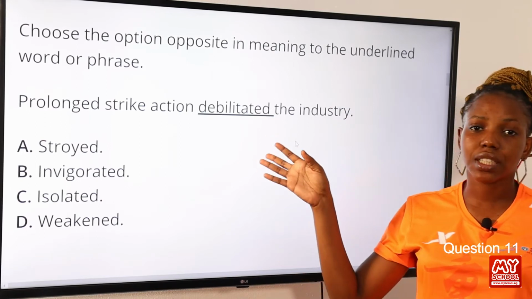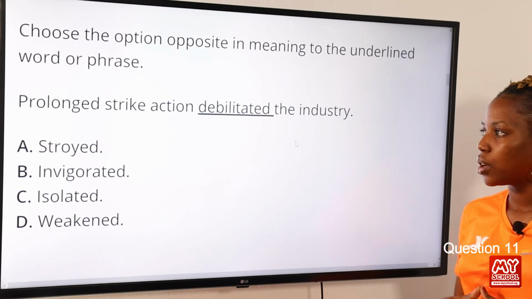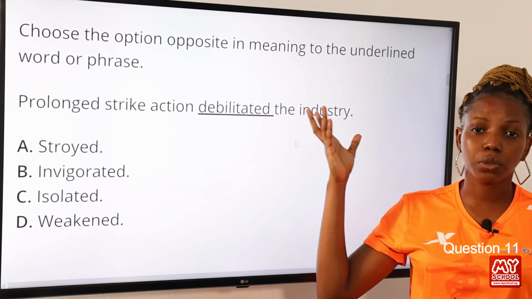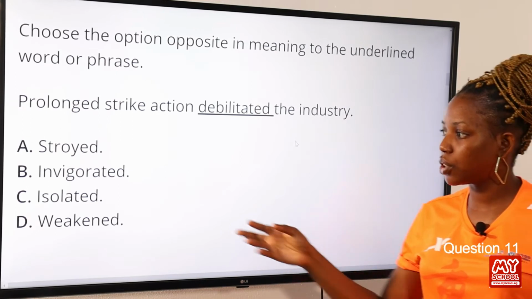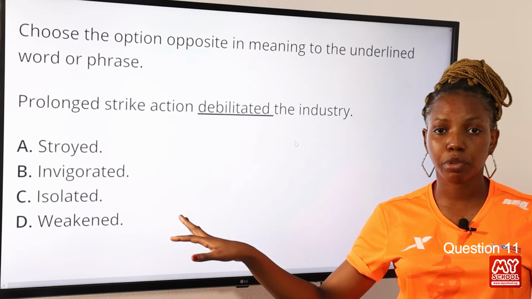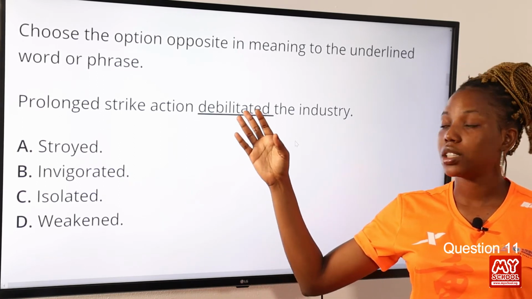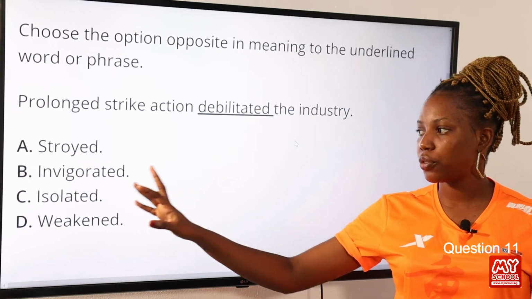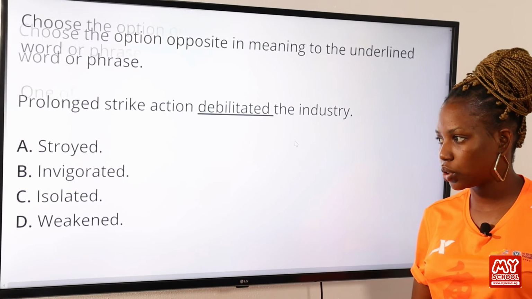The word debilitated means to be in a weak state or weak form, and from the instruction, we've been asked to provide the word opposite in meaning. Invigorated means to make one feel strong. Isolated is to be separated. Weakened is synonymous to the word debilitated. So therefore, invigorated, which means to make strong, is the correct answer to this question.